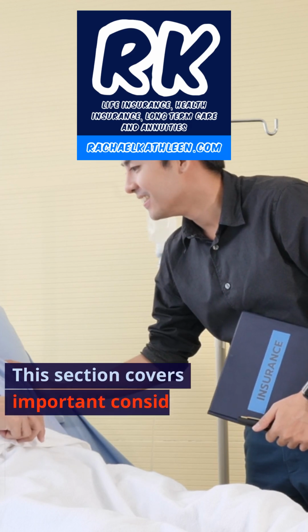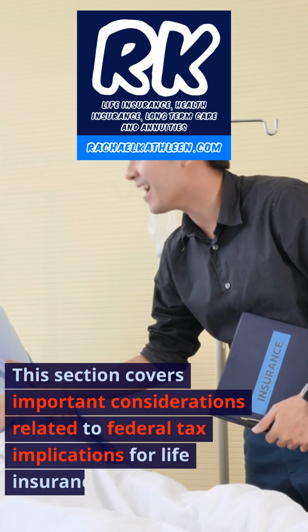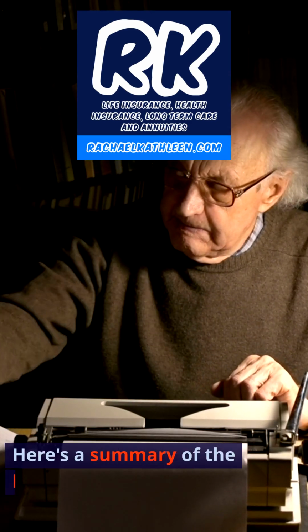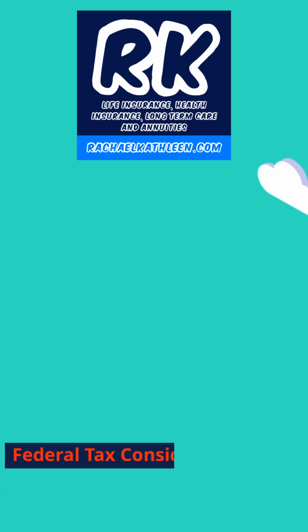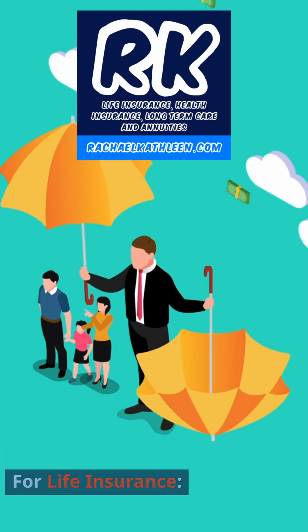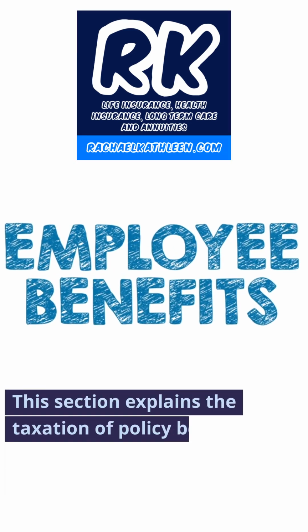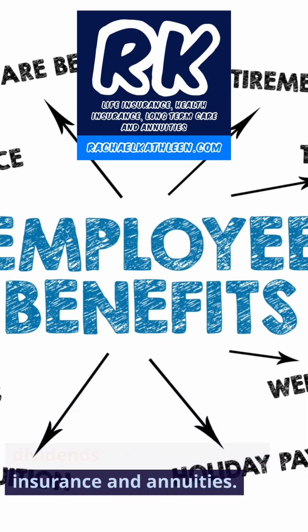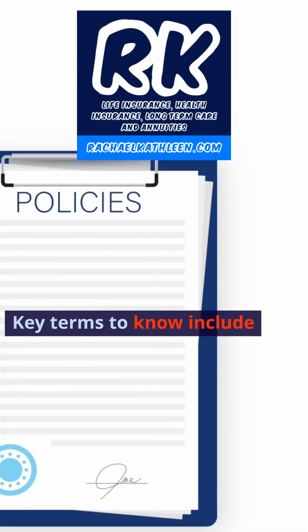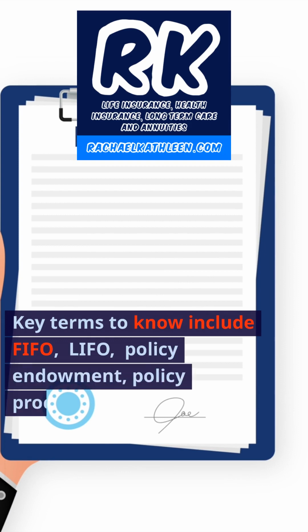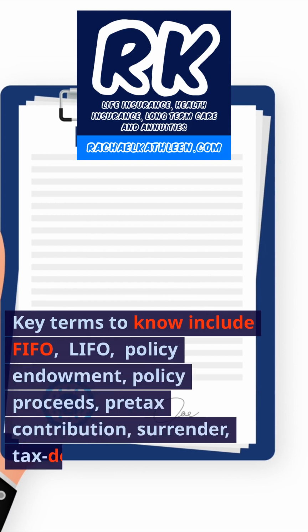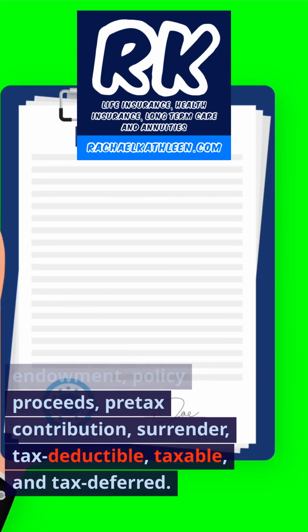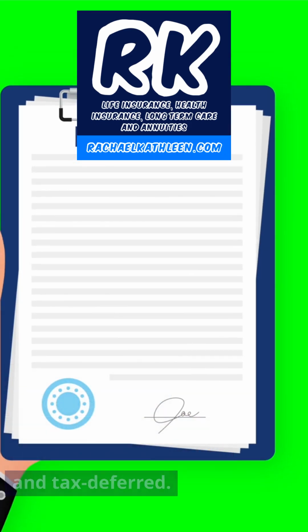This section covers important considerations related to federal tax implications for life insurance and annuities. Here's a summary of the key points. Federal tax considerations for life insurance. This section explains the taxation of policy benefits, dividends, and loans for life insurance and annuities. Key terms to know include FIFO, LIFO, policy endowment, policy proceeds, pretax contribution, surrender, tax-deductible, taxable, and tax-deferred.